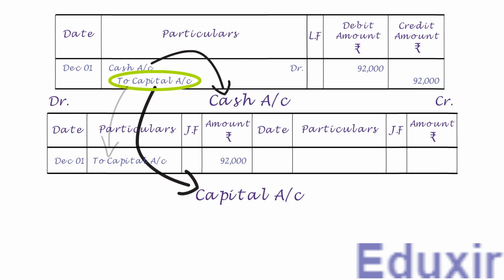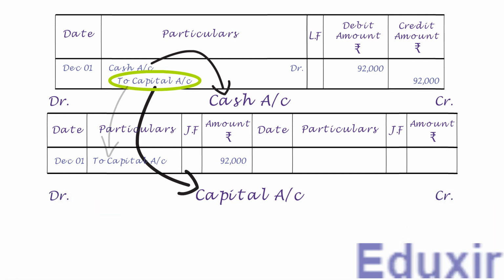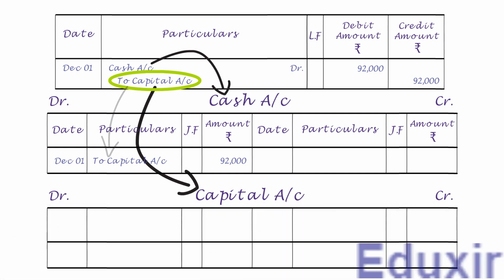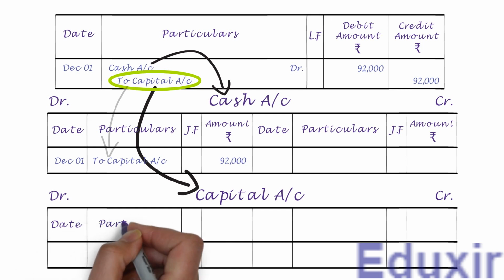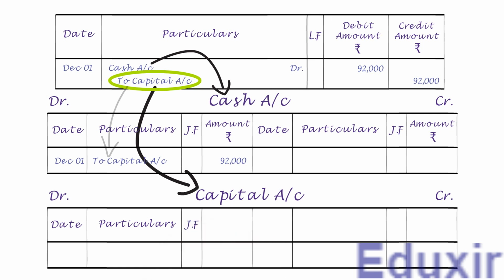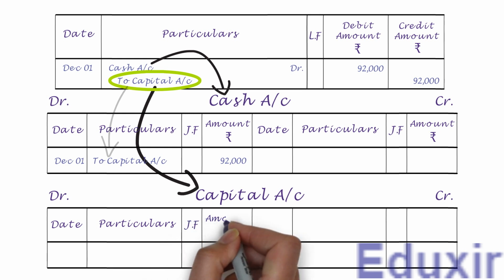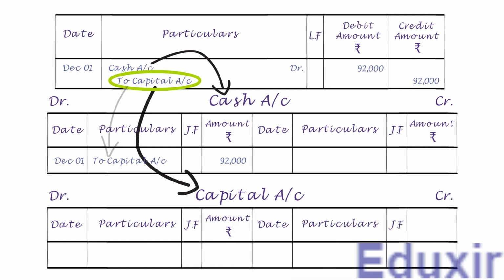We already have the name of the account. Let us have DR and CR headers to designate the debit and credit sides respectively. Let us also have the columns date, particulars, journal folio, and amount on the debit side, and the same columns on the credit side also. Let us first enter the date.